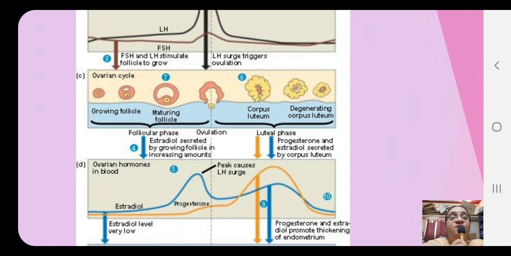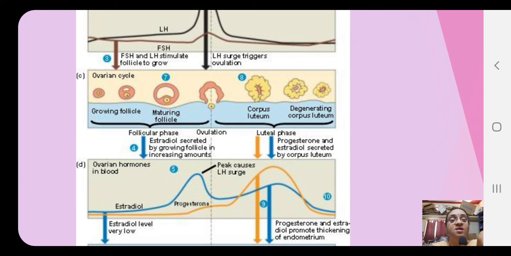You see the follicular phase. Estradiol is nothing but estrogen. It is secreted by the growing follicle in increasing amounts, and then in the luteal phase, that is your secretory phase, progesterone and estradiol are secreted by the corpus luteum. Progesterone is synthesized by the corpus luteum. Progesterone and estradiol promote the thickening of the endometrium.